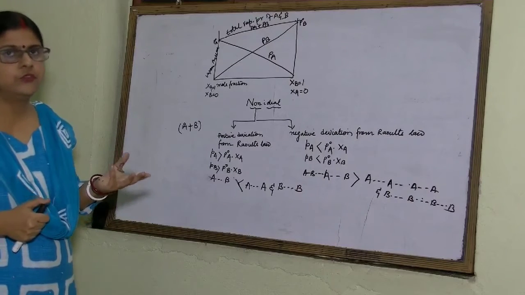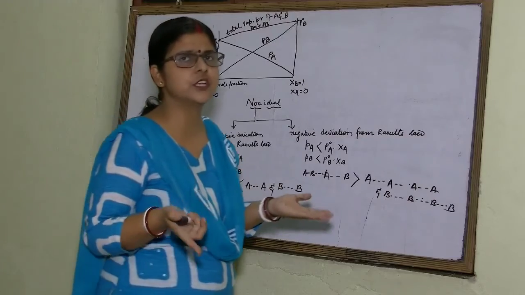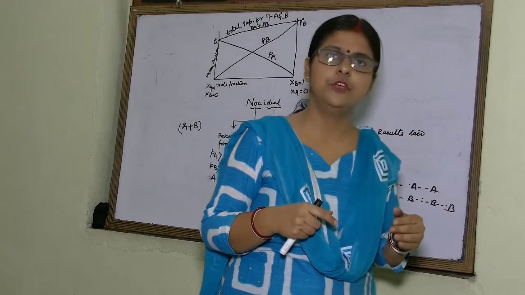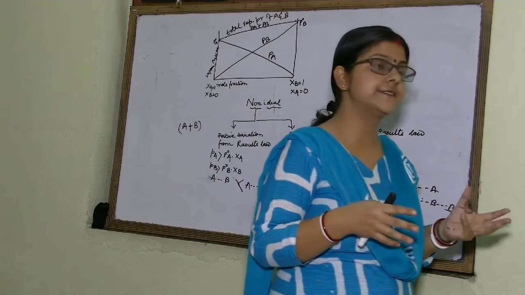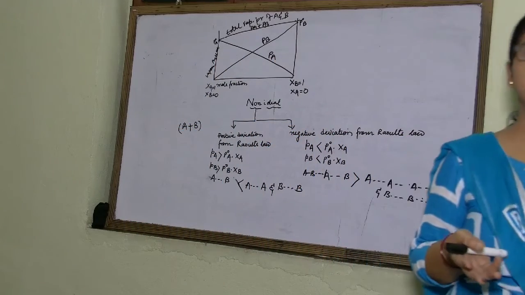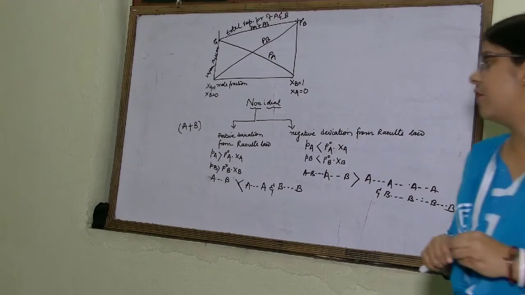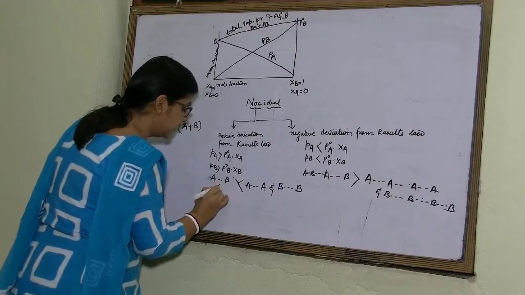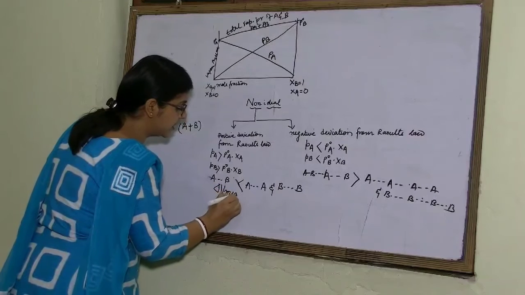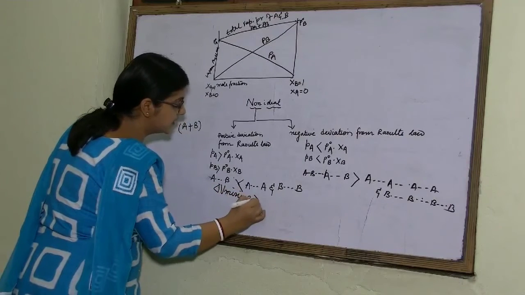We all know that if the force of interaction is decreasing, then volume will increase. And if the force of interaction is increasing, then volume will decrease. So all of you can easily judge that here the volume of mixing will be more than 0.